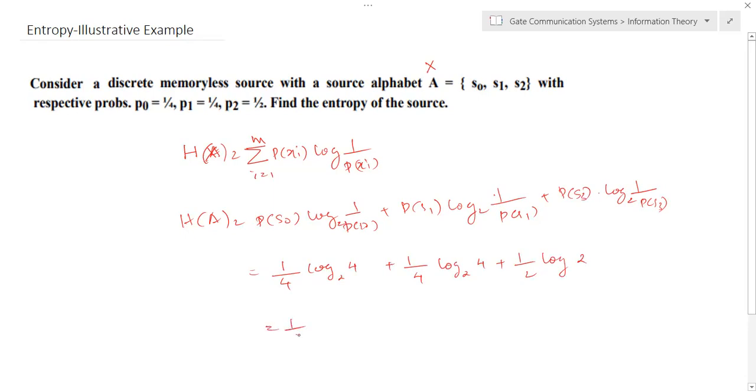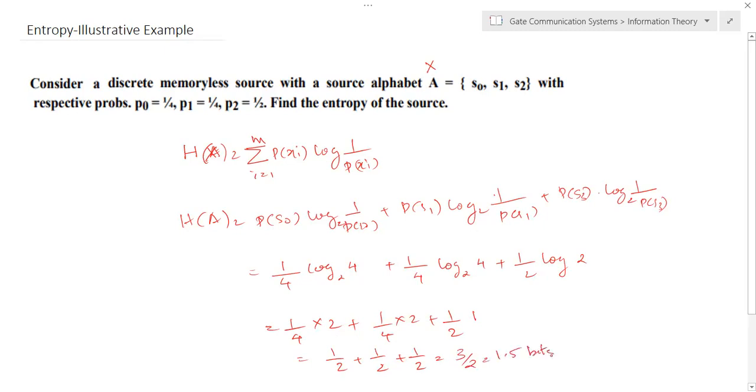So you will get 1 by 4 into 2 plus 1 by 4 into 2 plus 1 by 2 into 1. If you add all these, you get 1 by 2 plus 1 by 2 plus 1 by 2, so we'll get 3 by 2 or 1.5